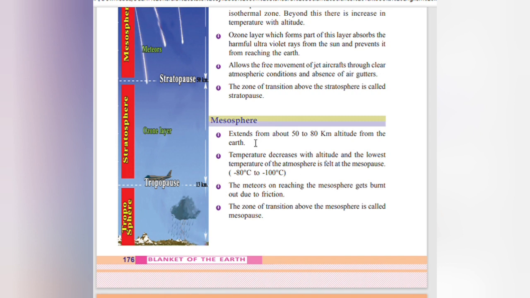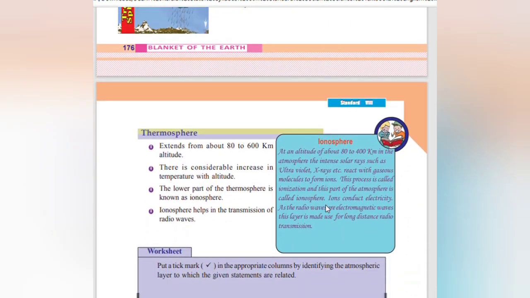Mesosphere extends from about 50 to 80 km altitude from the earth. Temperature decreases with altitude and the lowest temperature is felt at the mesopause, that is minus 80 degrees Celsius to minus 100 degrees Celsius. The meteors on reaching the mesosphere get burned out due to friction. The zone of transition above the mesosphere is called mesopause.